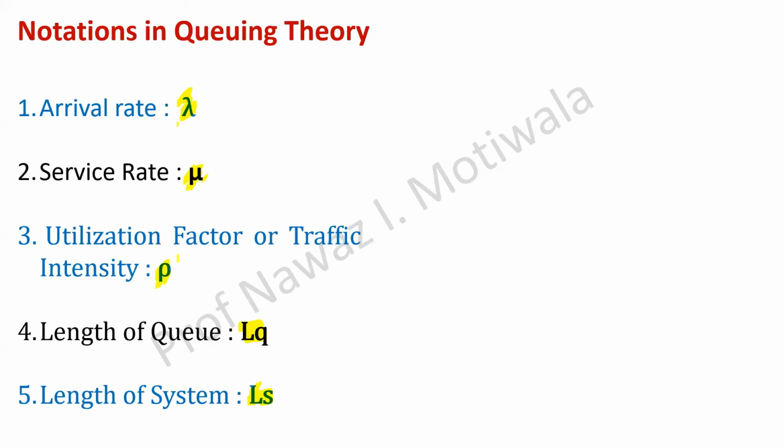That is the addition of the persons in the queue plus the number of persons who are getting the service. So length of queue means only those who are standing in the queue waiting for their turn, and length of the system means those who are waiting plus those who are getting the service at the same time. So that is nothing but the difference between length of the queue and length of the system.